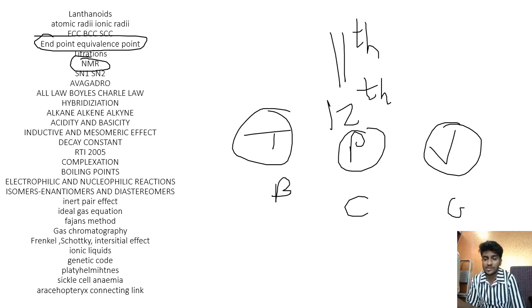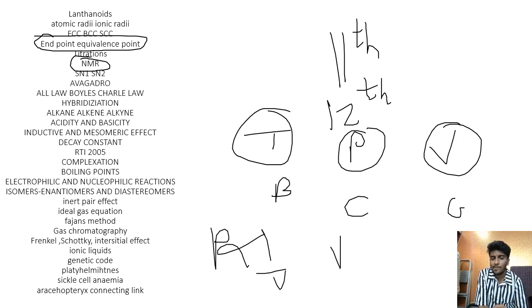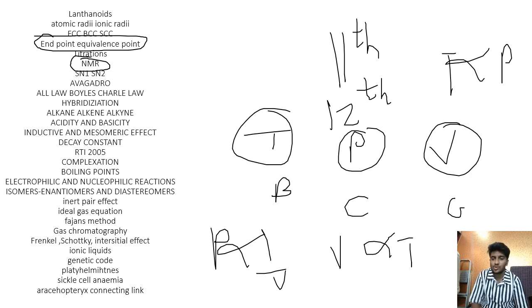So there are different laws and different constants that are kept. They give you relationships. In Boyle's law, P is inversely proportional to V. In Charles' law, V is directly proportional to the temperature. In Gay-Lussac's law, the temperature is directly proportional to the pressure. So these kinds of questions have been asked. Then hybridization: sp2, sp3 hybridization, trigonal planar, tetrahedral geometry, bond angles 109.5 and 120 degrees.